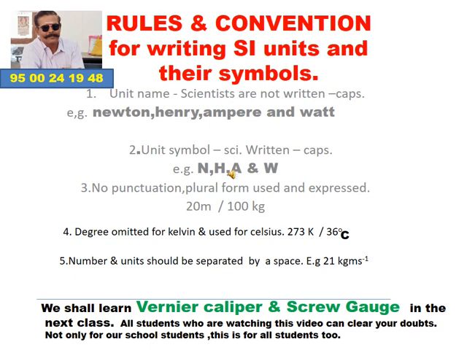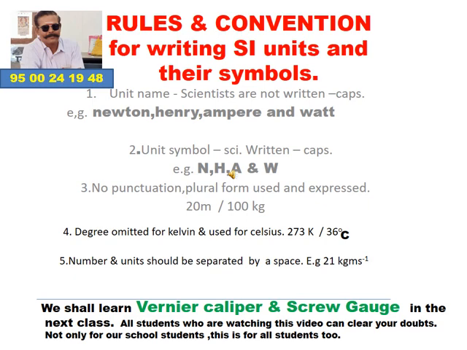For example, Newton, the scientist who discovered gravitational force. Likewise, Henry, Ampere and Watt. These four names denote the names of scientists.